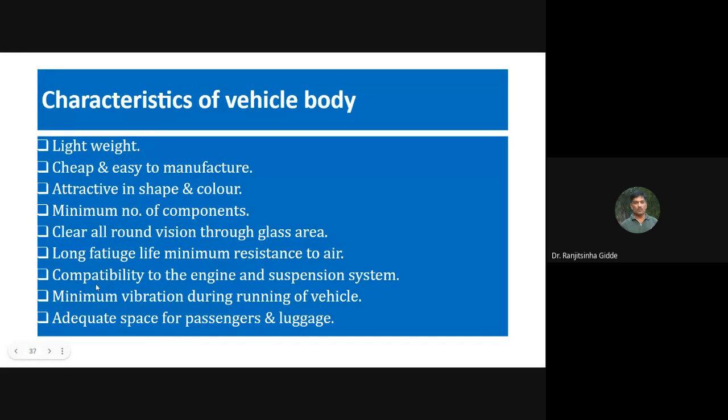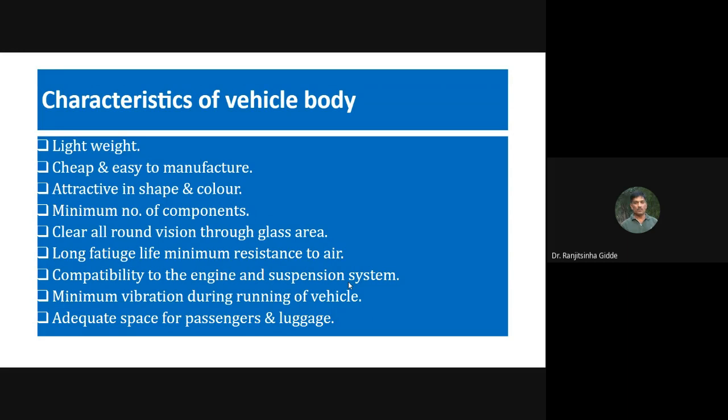Then long paint life as well as minimum resistance to air, already we have discussed. Then whatever body is provided, it should be compatible with the engine and the suspension system. We are providing a body, so that should not cause any trouble to the engine or the suspension system.